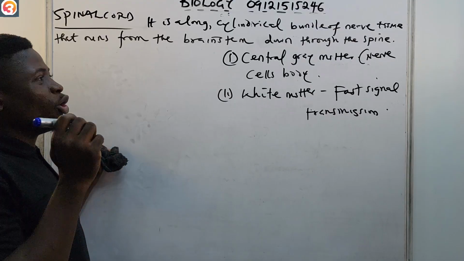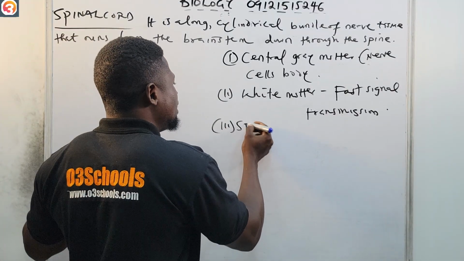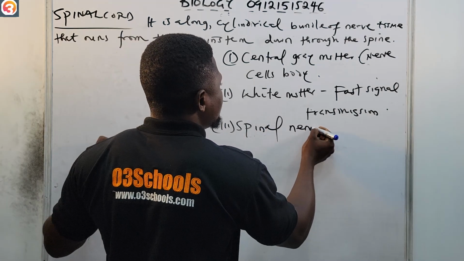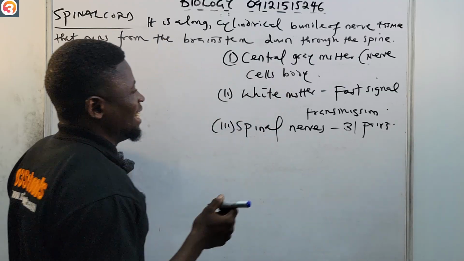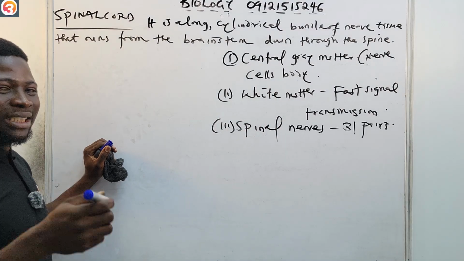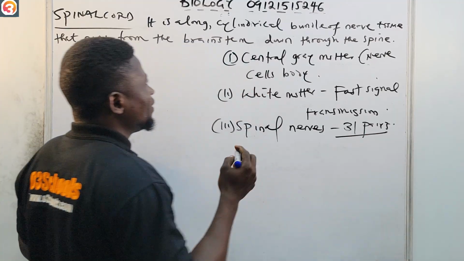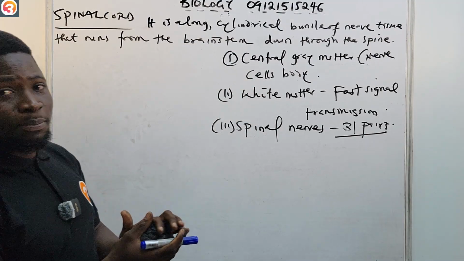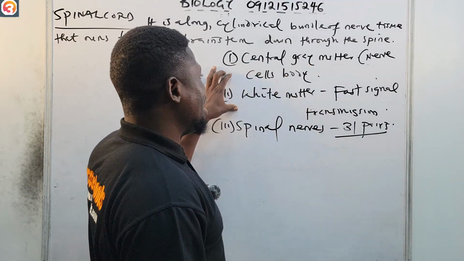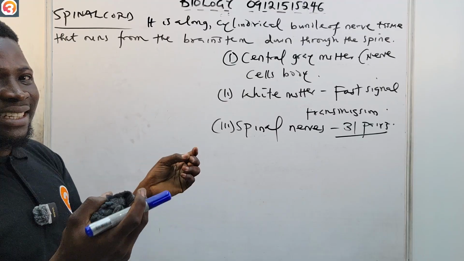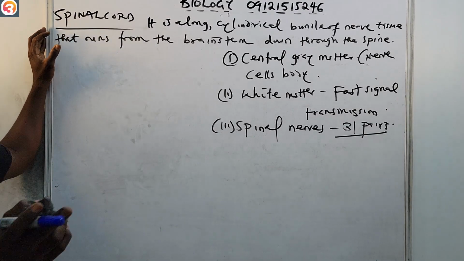Then thirdly, we also have the spinal nerves. Number three, spinal nerves. These spinal nerves are about 31 pairs branching out to different parts of the body. So in the spinal cord, we have the central gray matter, which contains nerve cell bodies, the white matter, which helps with fast signal transmission, and then the spinal nerves, which are about 31 pairs that branch outward to different parts of the body.